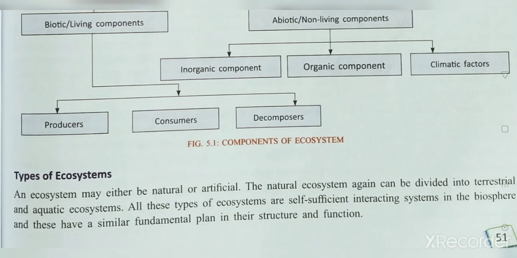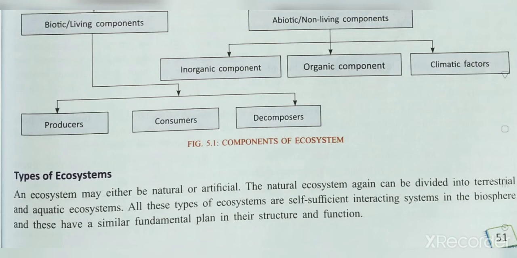It means ecosystems like land, forest, desert come under the natural ecosystem. The artificial ecosystem, like an aquatic ecosystem, is water related, and this is made by man, right? Like aquarium, park, kitchen garden, cropland. These come under artificial ecosystem. And natural ecosystems are like grassland, forest, desert, right? These come under natural ecosystem.